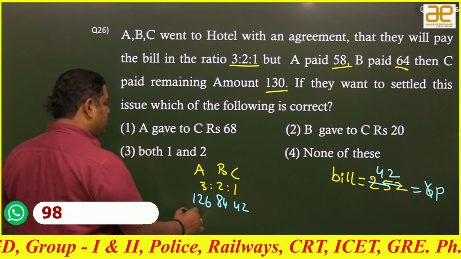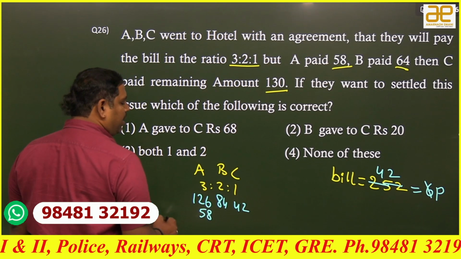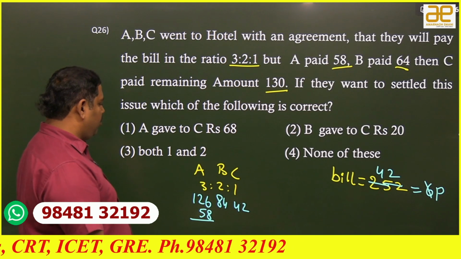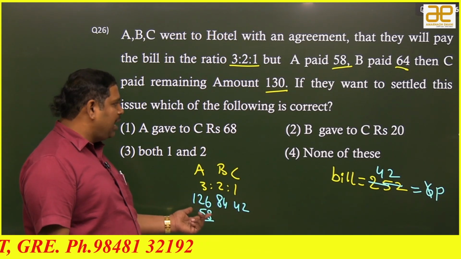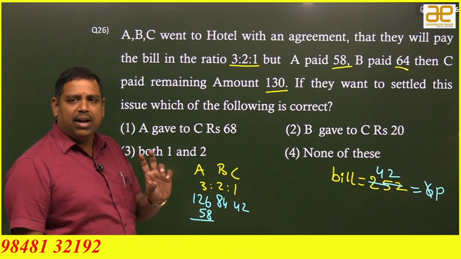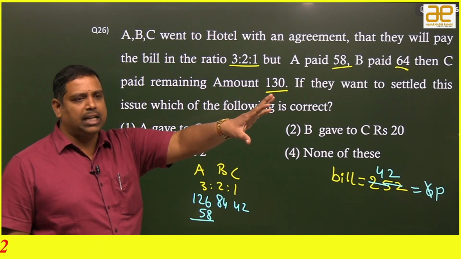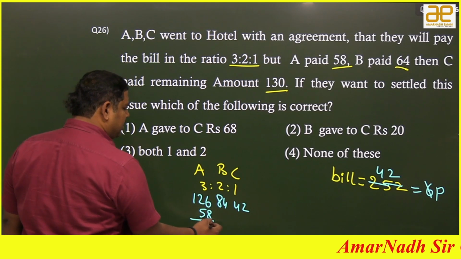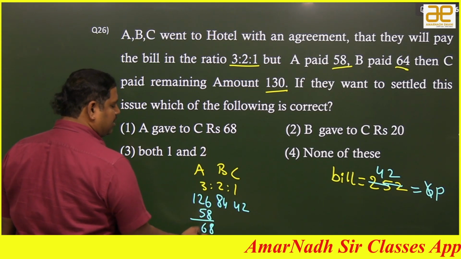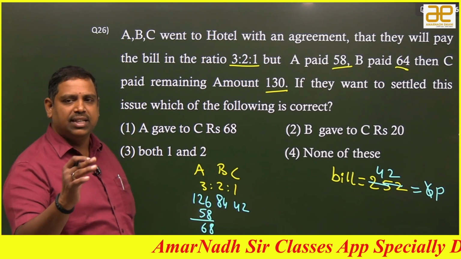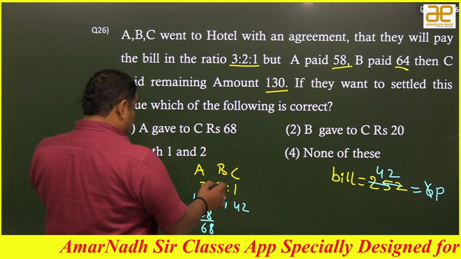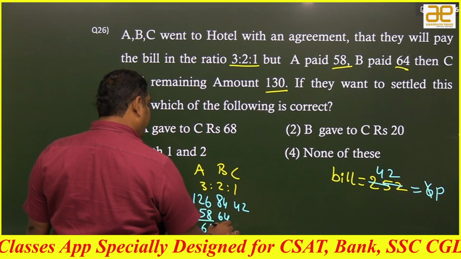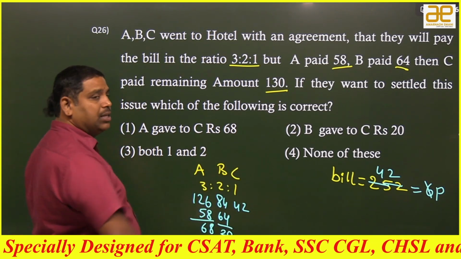Now how much did they pay? Observe, A paid only 58 rupees. The remaining gap he now has to repay. So A has to pay 126 rupees, but A paid only 58 rupees. The remaining amount he now has to pay either to C or to B or both. The gap is 68 rupees A will pay. To whom? We will see later. Next one. B has to pay 84 rupees. How much did he pay? 64 only. So he will also pay 20 rupees to someone else.